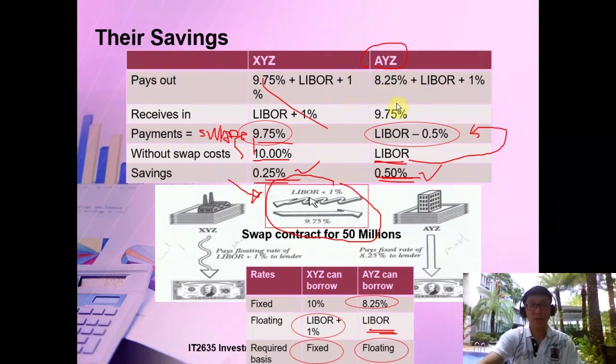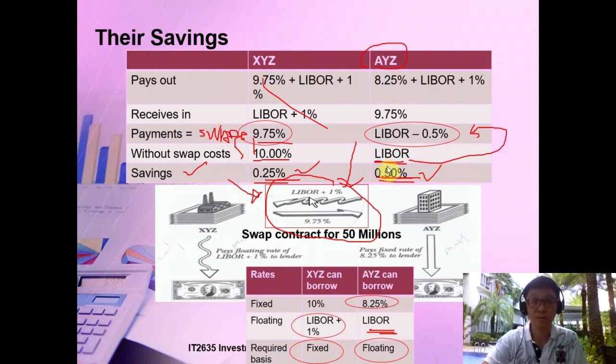So anyway, you go back and think about it. We will also have a tutorial that will run through a similar concept, okay? Both parties will undergo a swap agreement like this, and both parties will actually incur a good saving. Unless there's a saving, the swap contract will not be able to go through.